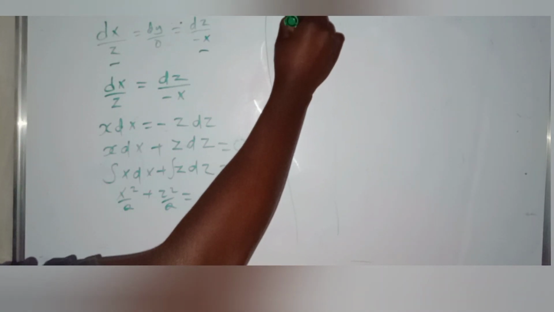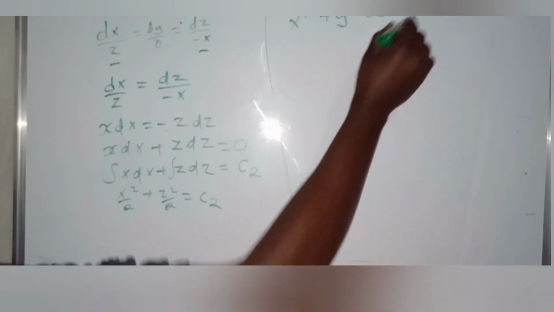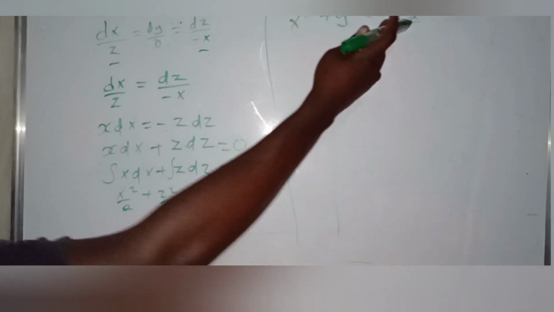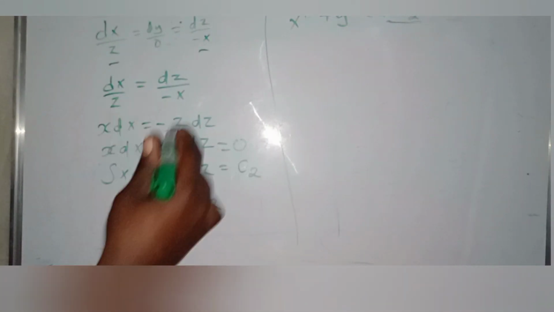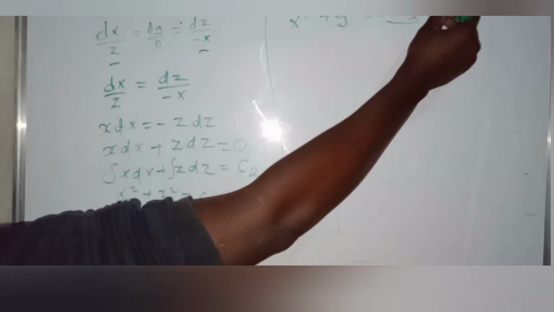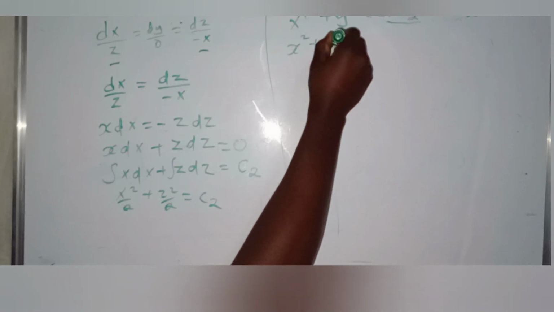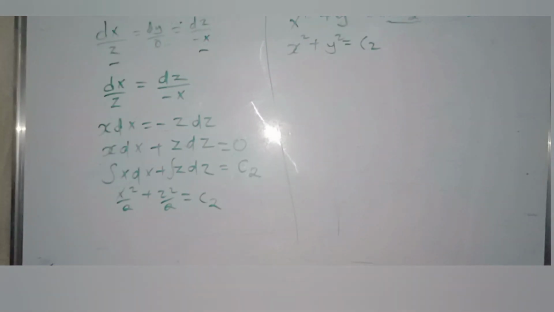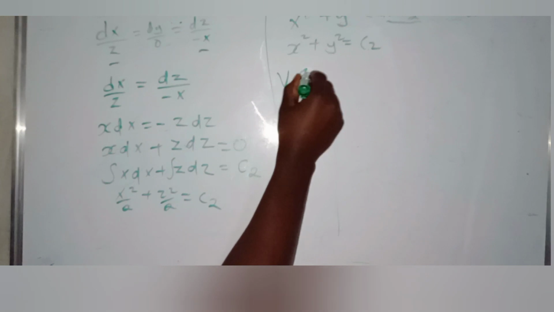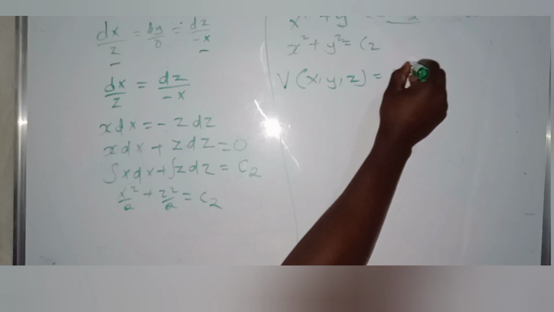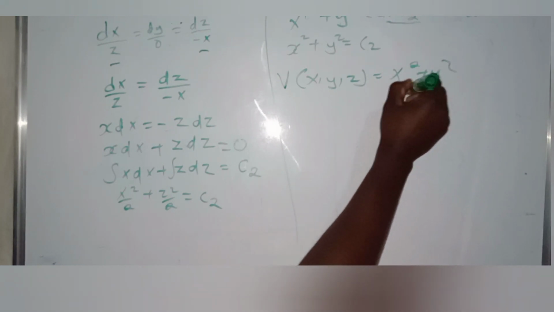Multiply both sides by 2. x squared plus z squared is equal to 2c2. But note that c2 is a constant, and a number multiplied by a constant is always a constant, c2. So x squared plus z squared is equal to c2. This is v, a function of x, y, z, equal to x squared plus z squared.